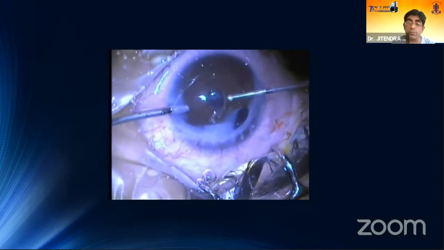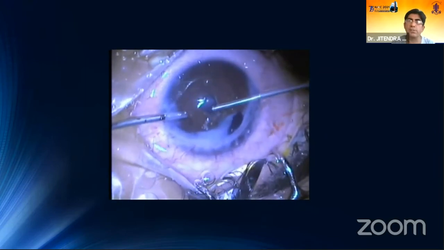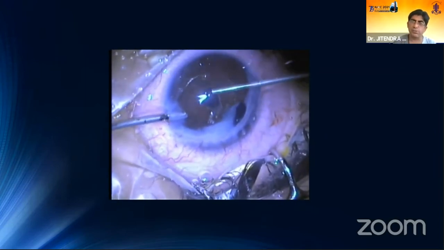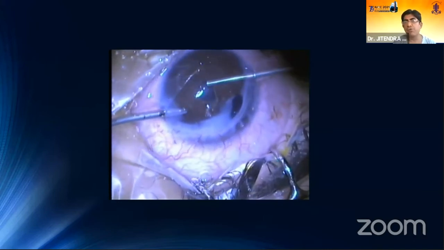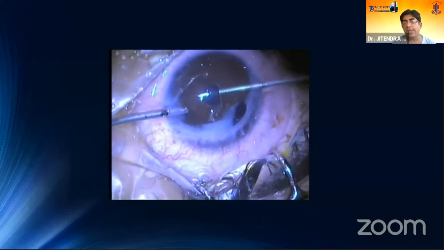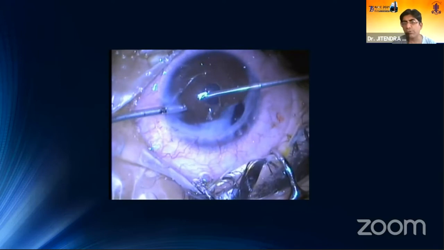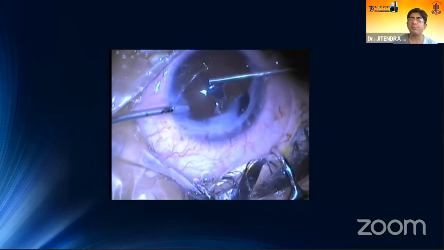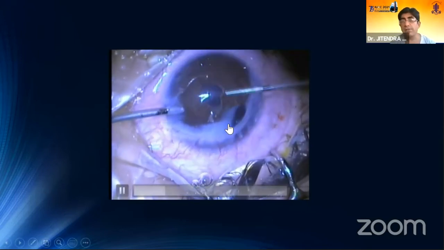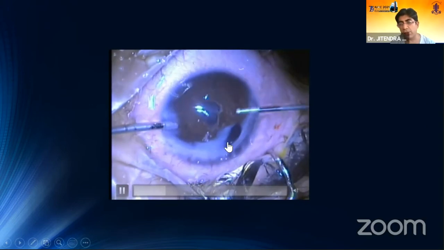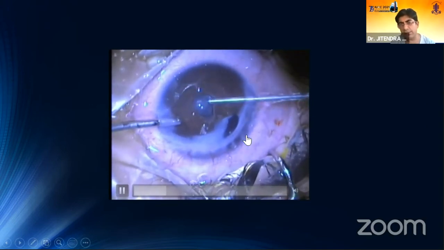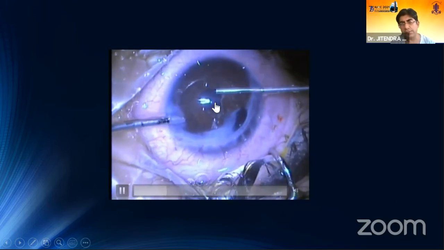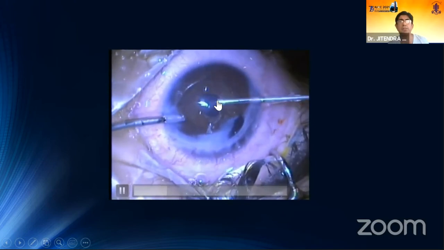We should have predicted this, but to our surprise, there was a thick posterior capsule opacification already there. From this point of view, we did not have any idea how to go forward. The only option was to either go from pars plana, or, since there was already a rent here, we could maybe make another incision here. You can see the opacification visible.